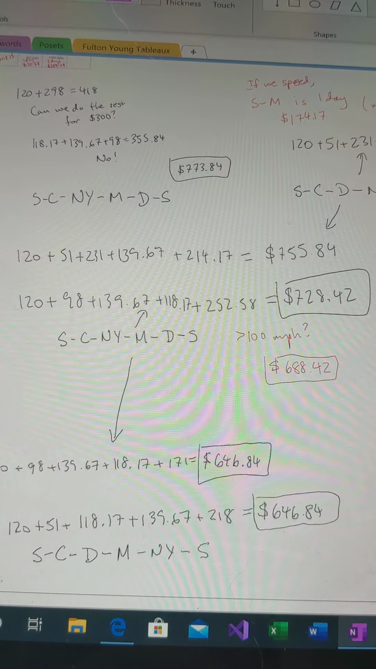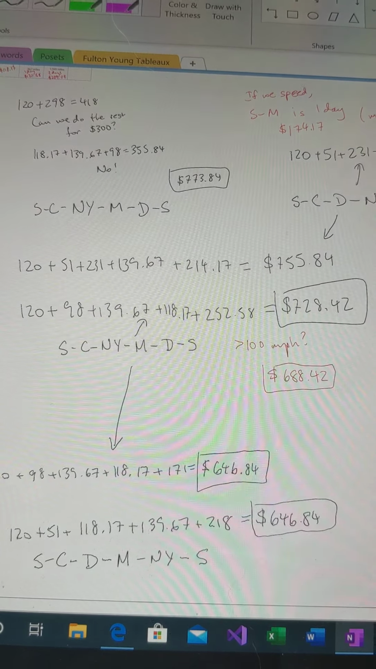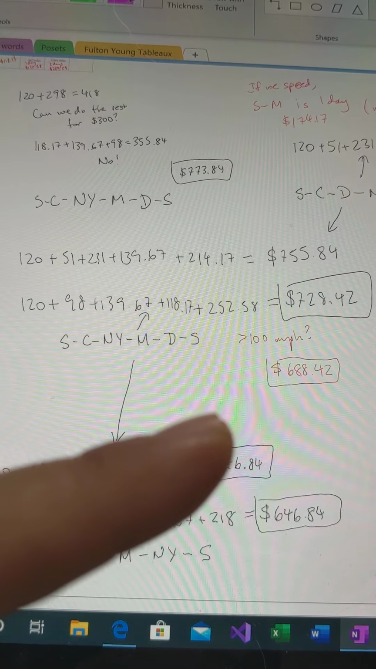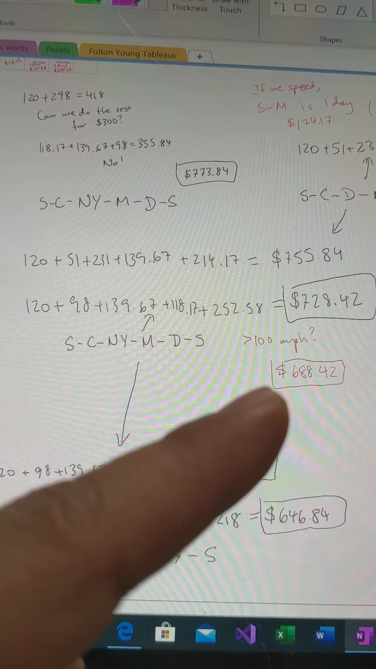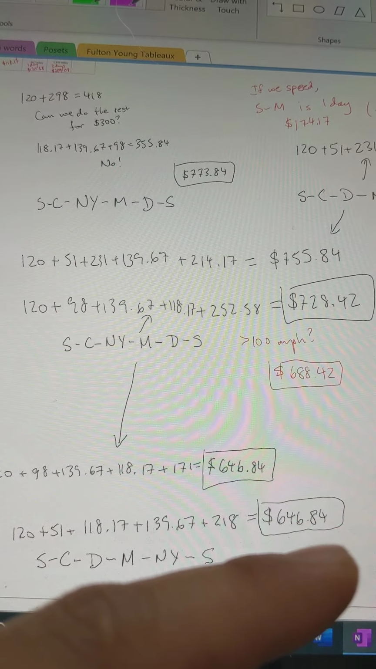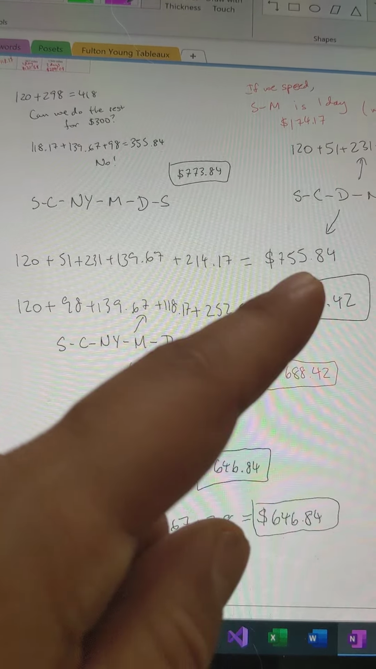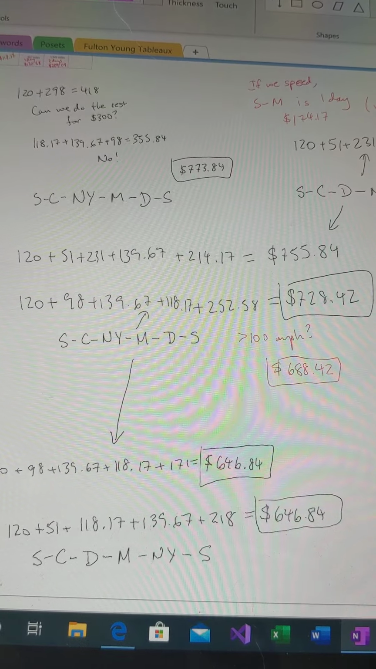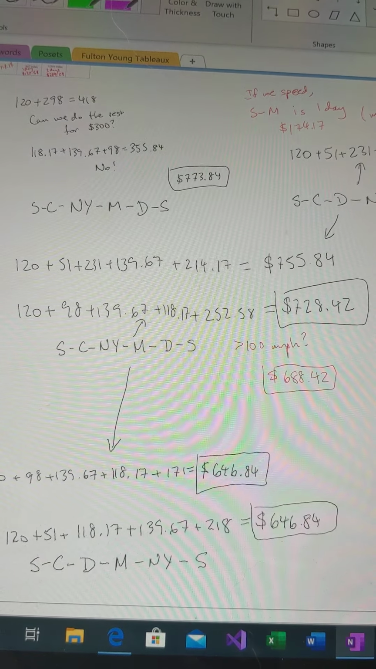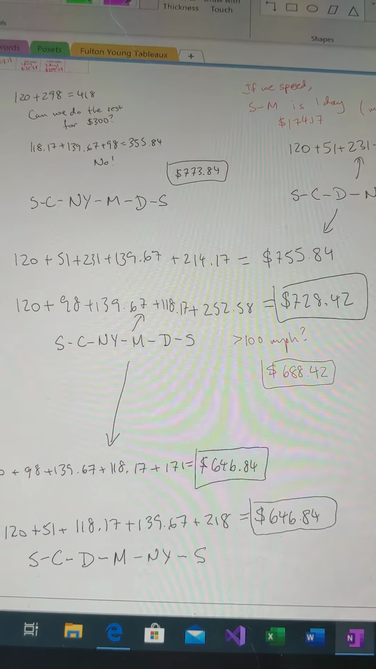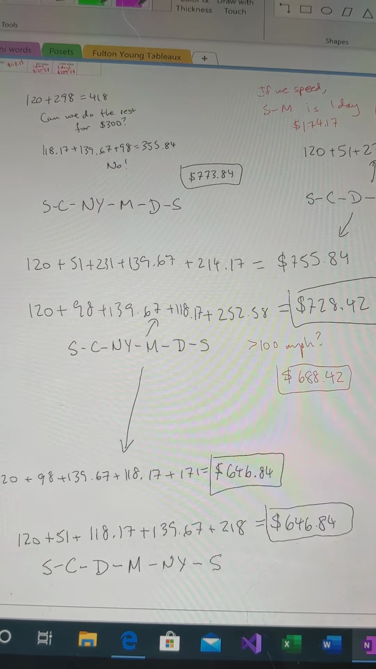$728.42. We can pull the same trick. This is worse because Dallas to Seattle is longer. But if they want to drive for over 100 miles per hour for 20 straight hours, they can get under budget. They can save that 1 day of rental car fee and be $688.42. Would not recommend this option, but might present it to them in case they're interested.